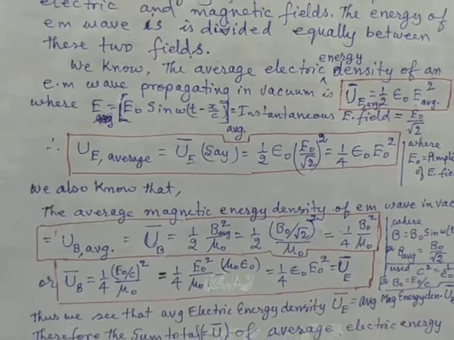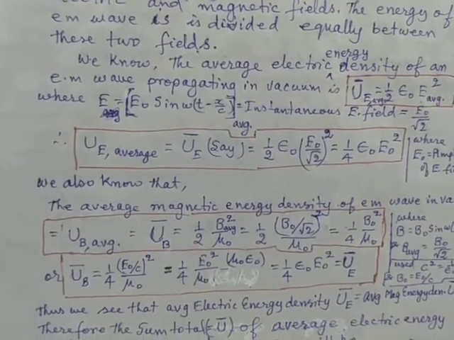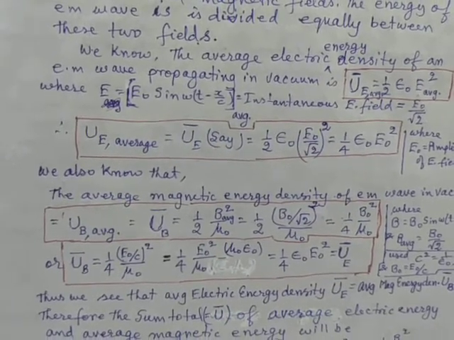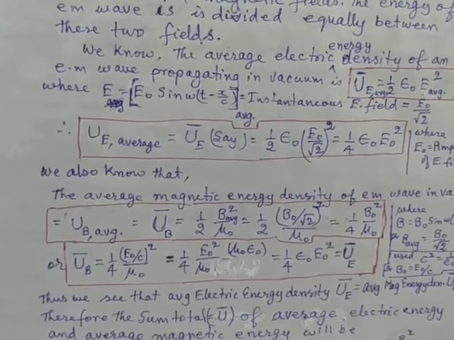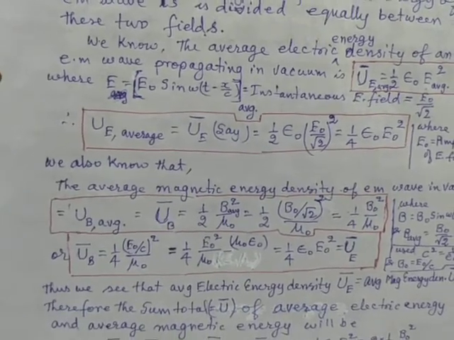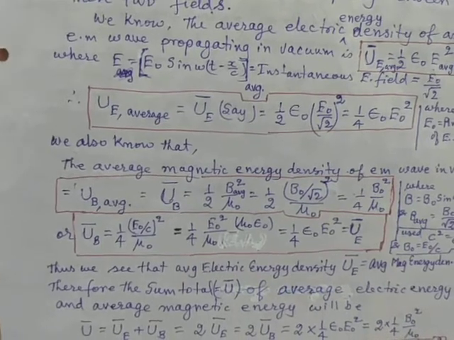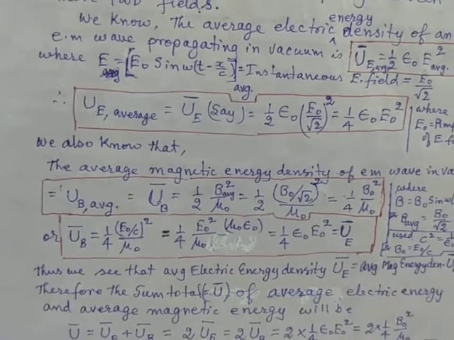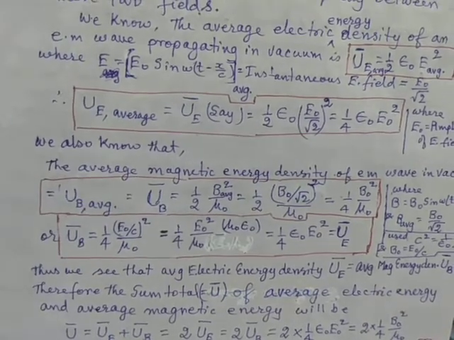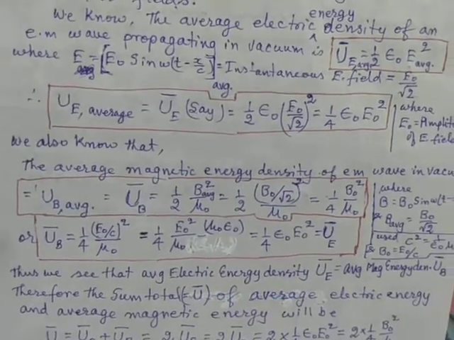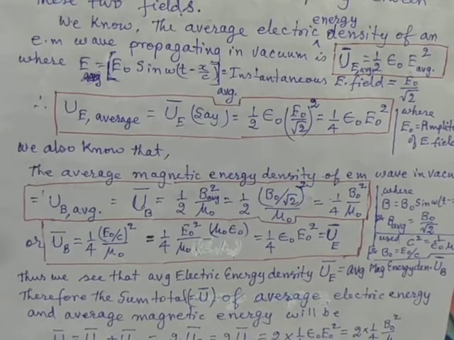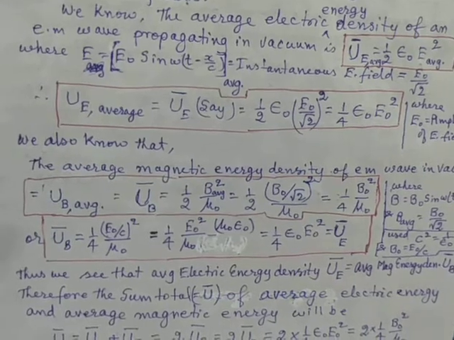Here E is the instantaneous electric field of the electromagnetic wave, and then the average electric energy will be equal to half epsilon naught E0 square by root 2 square.